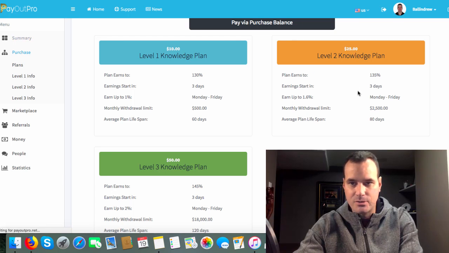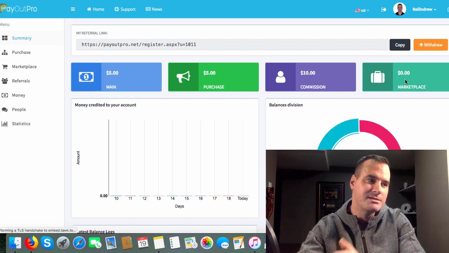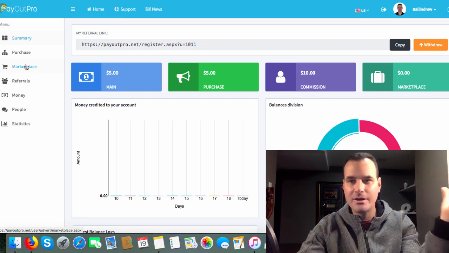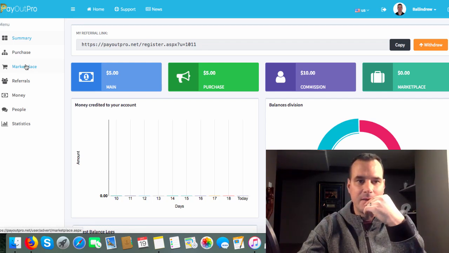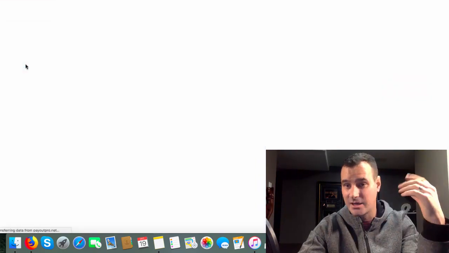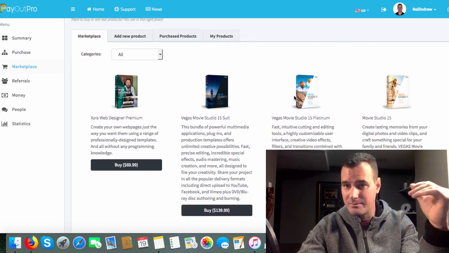And we're going to go back to the summary page. Just want to show you one of the last things here, which is the marketplace. You'll see the marketplace there, and the marketplace is basically a classified section. Maybe you're in another business opportunity and you want to promote it. Maybe you have a digital or a physical product that you'd like to sell through the website, guys. You can do that. And this is just another way that PayOutPro can make some money.